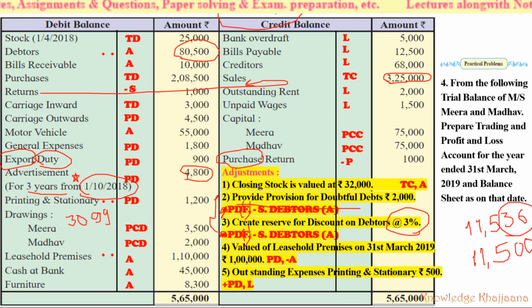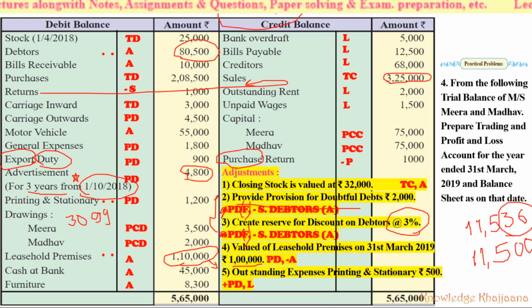Then adjustment number 4. Value of leasehold premises on 31st March 2019 is rupees 1 lakh. It means at the closing date of the financial year of this business, the leasehold premises were valued at rupees 1 lakh, and at the start of the financial year, the value of the leasehold premises was rupees 1,10,000. What does this mean? The value of the leasehold premises has been reduced and has come down to rupees 1 lakh.